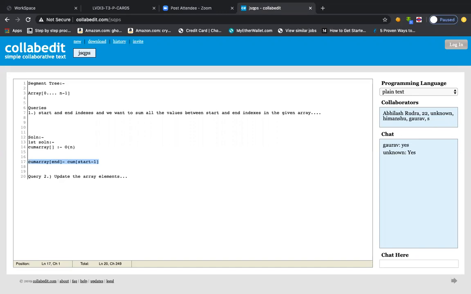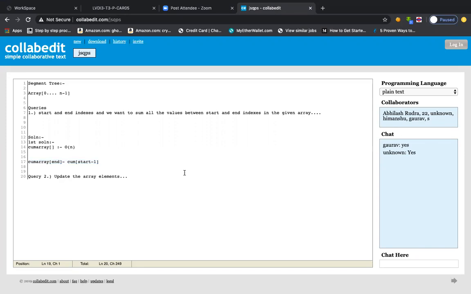Suppose we have a total of 1000 queries, and 900 queries belong to query type 1. So 900 queries mention the first type: start and end indexes will be provided, and you want to sum all the values between them. But 100 queries are of type 2. That means 100 queries will ask you to update the array elements. So in this particular scenario, what will the time complexity be?